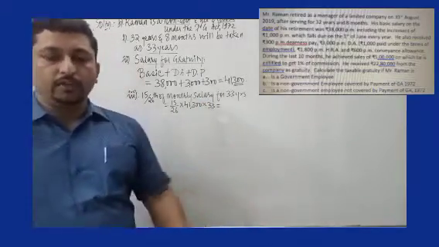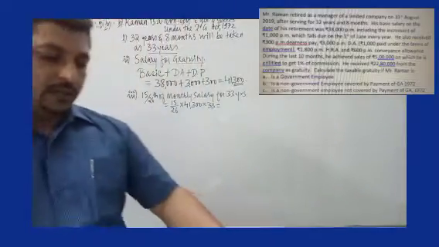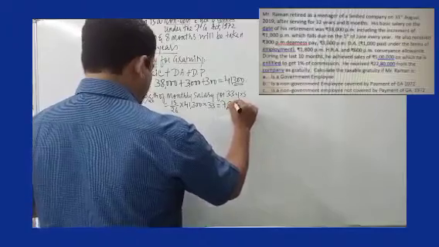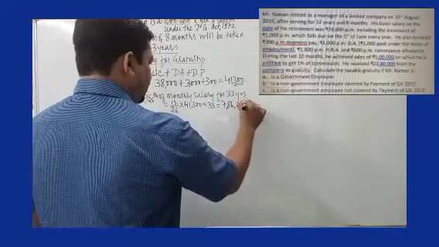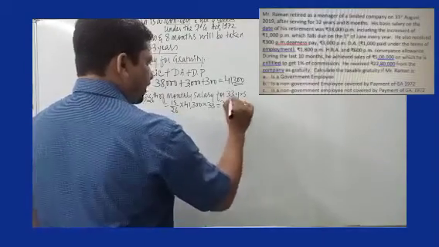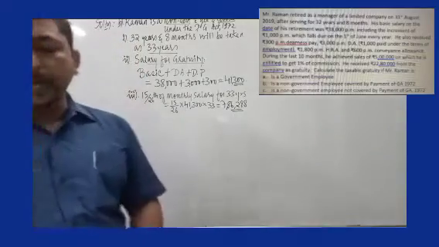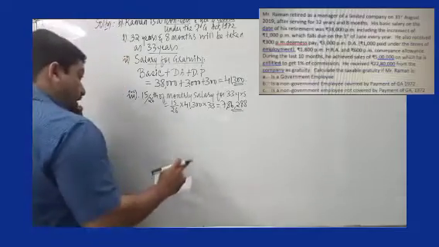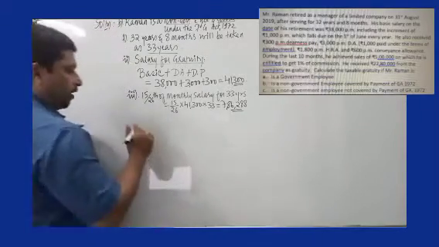So this calculation will work out to rupees 7,86,288. 7,86,288 will be the value. So this is what you get. You can just check.